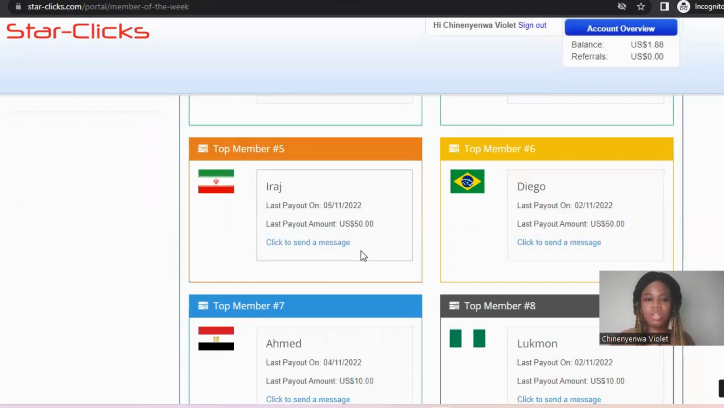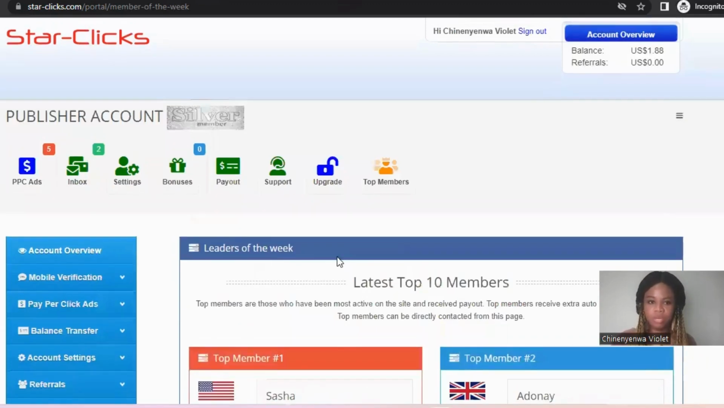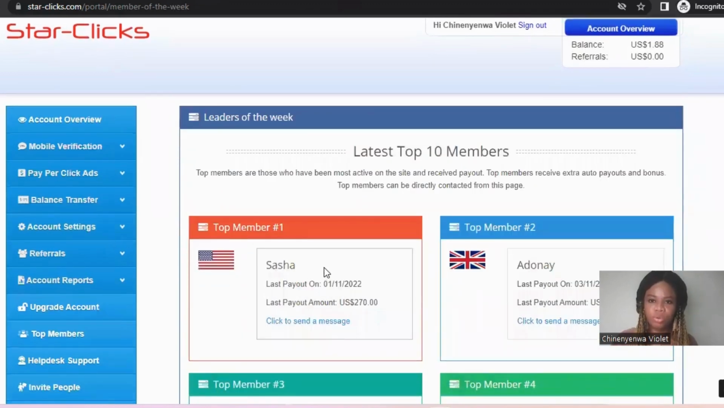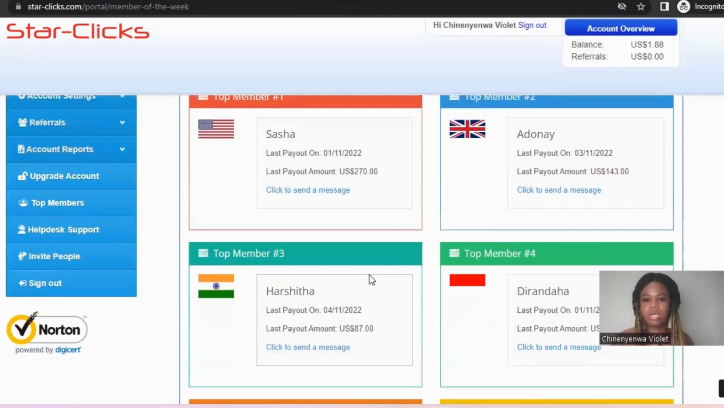So if you're looking for additional income, $1, $2, $3, you can sign up with this website and start using it to make some extra money. You can always upgrade to gold membership or platinum membership to earn more, because silver membership has limited ads. You won't have many ads to click in a day, but with gold and platinum you have more ads to click in a day. And more ads equals more money.